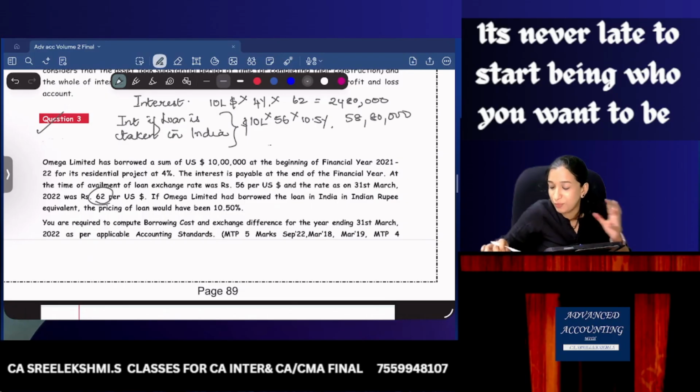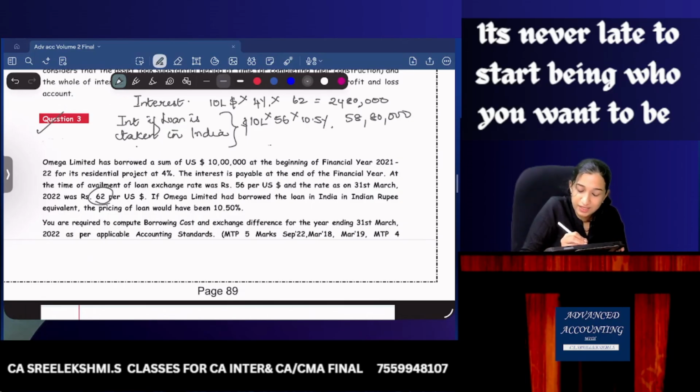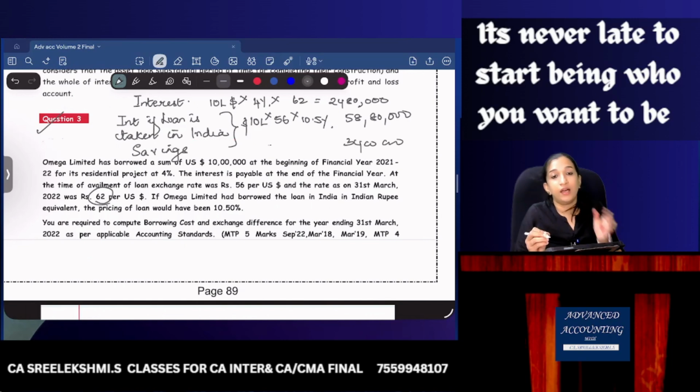Again, one more. Oh my God, how much savings? 24 lakh 80,000. Savings or difference is 34 lakhs. So, okay, savings 34 lakhs. Now, increase in liability.